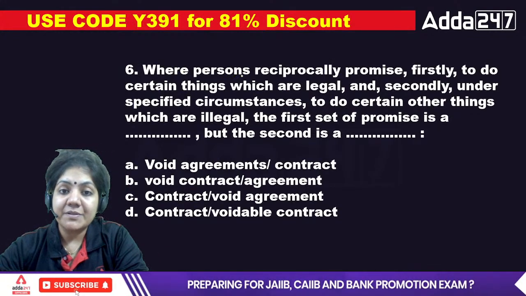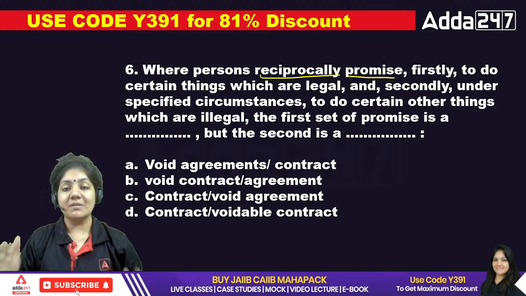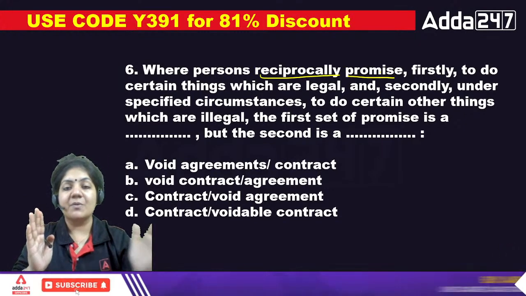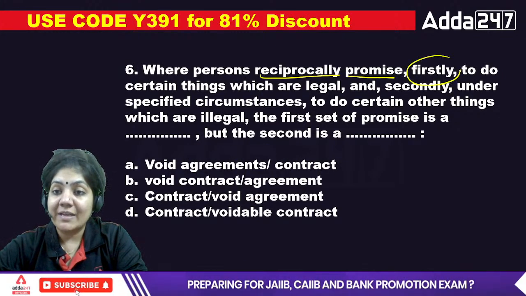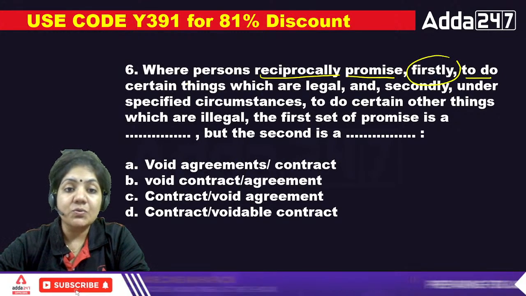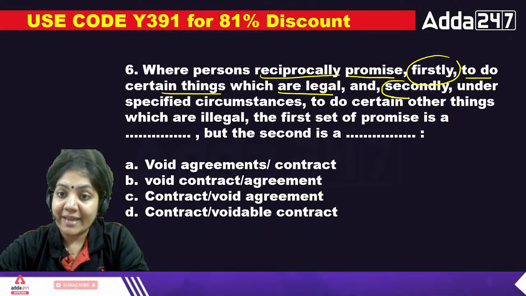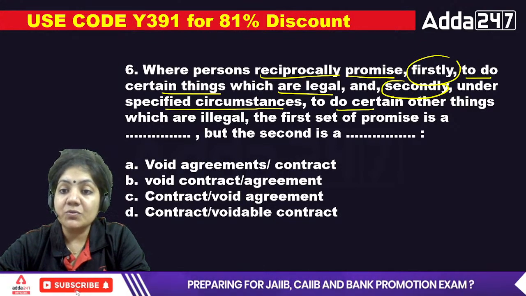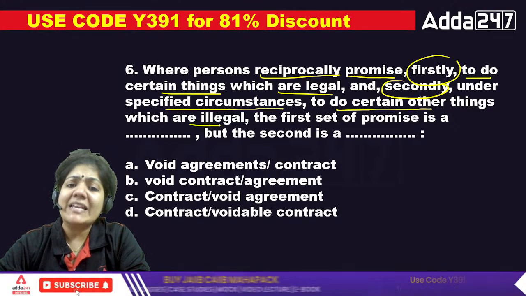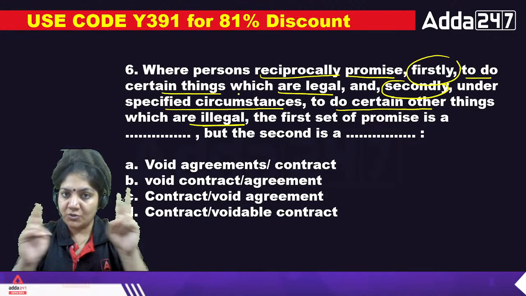Where a person reciprocally promises. Reciprocal promise means one person is promising, another person is promising. That is called reciprocal promise. Firstly, the first promise is to do certain things which are legal. The second one is, under the specified circumstance, to do certain other things which are illegal. It means two promises are there.